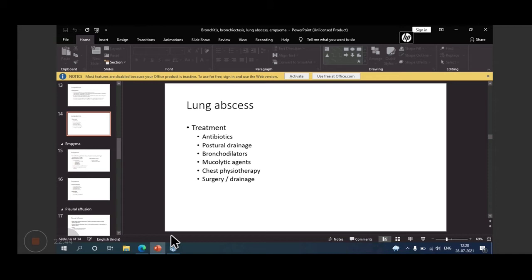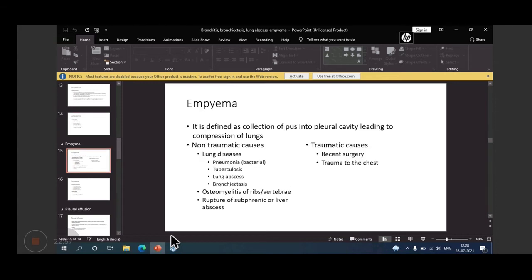Generally, surgery may not be required. Sometimes only drainage will be effective, and if surgery is required, then resection of a part of the lung or lungs, even the whole lung, can be done. So that's about lung abscess. Now coming to empyema. What is empyema?